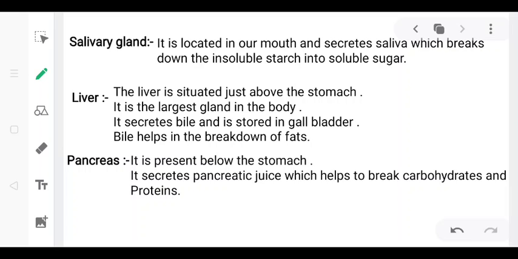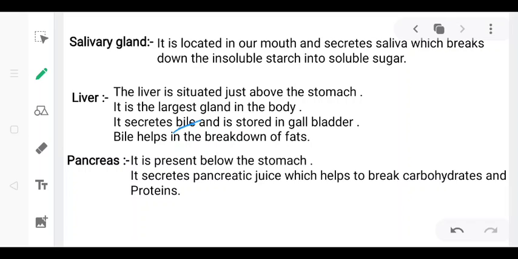The liver is a reddish brown colored gland which is present just above the stomach, and it is the largest gland in the body. It secretes a green colored liquid that is called bile, okay, and for temporary storage, our body uses the gallbladder. That means the bile is temporarily stored in a hollow organ called the gallbladder attached to the liver. The bile helps in the breaking down of fat, and it also helps to neutralize the acidity of food leaving the stomach. And the last gland is the pancreas.